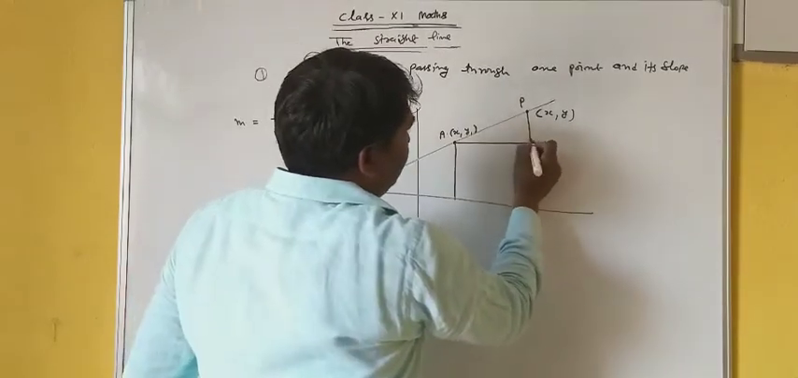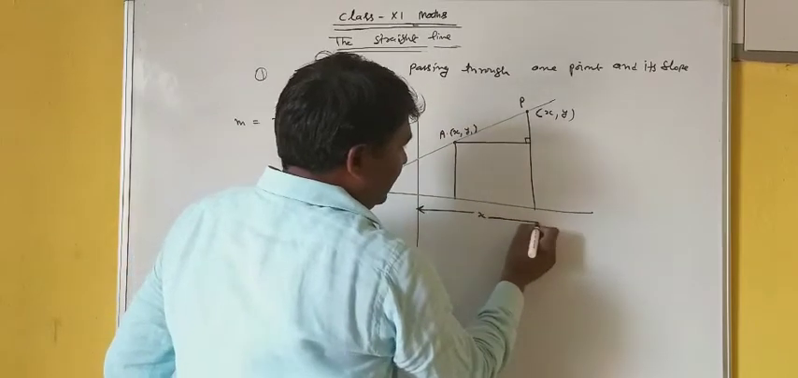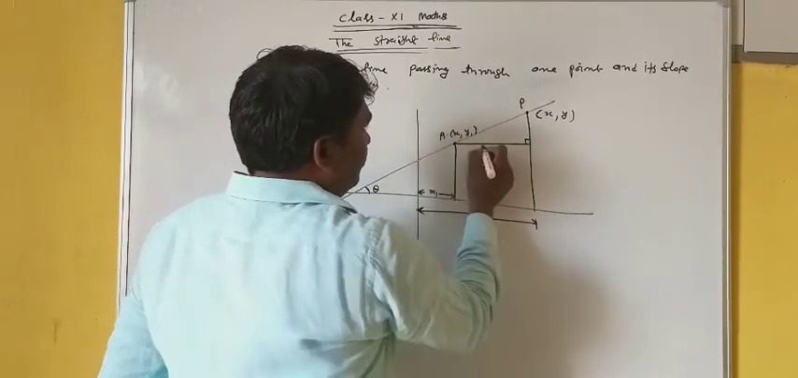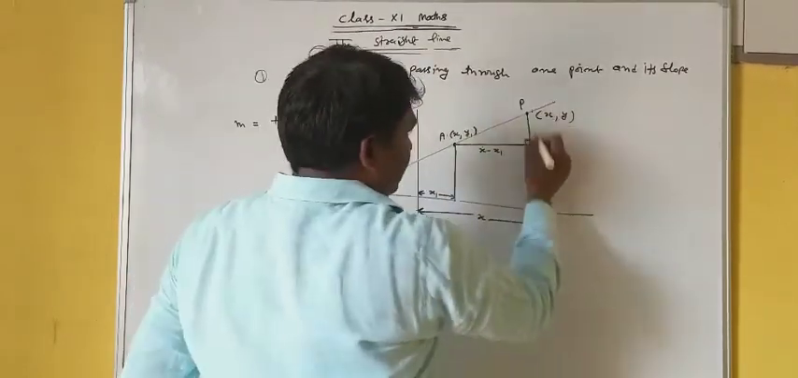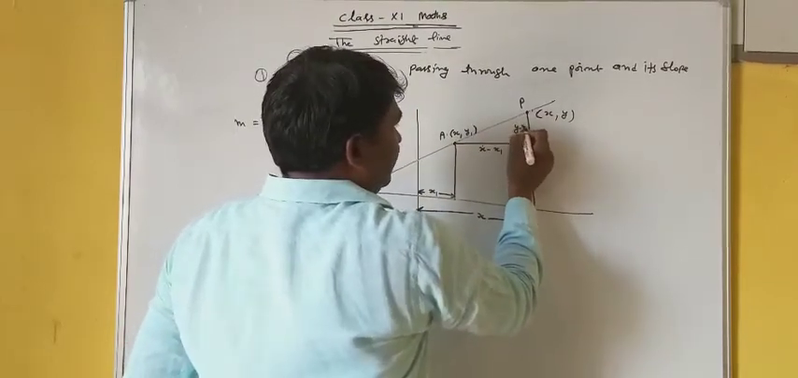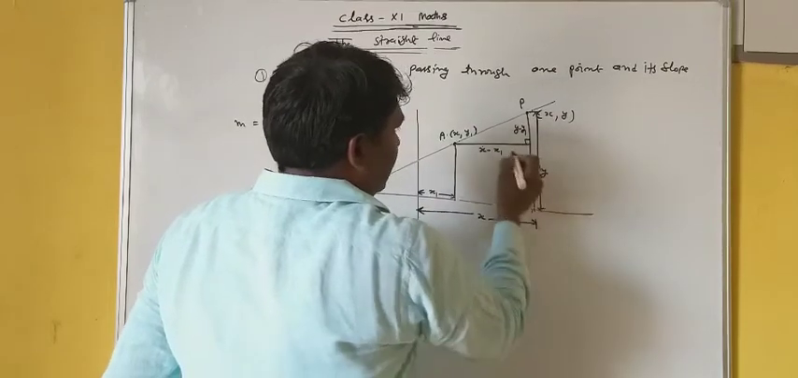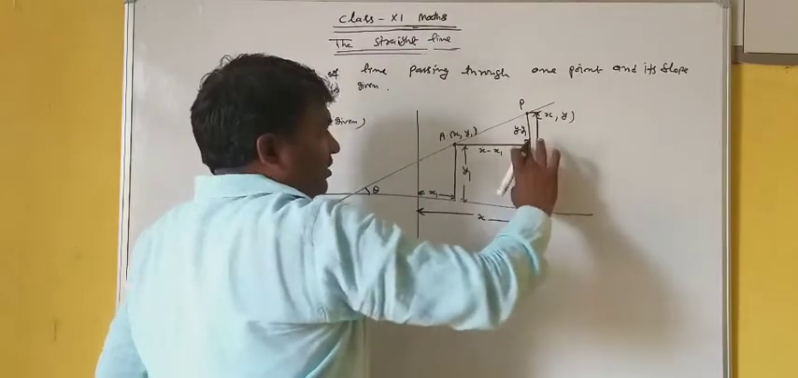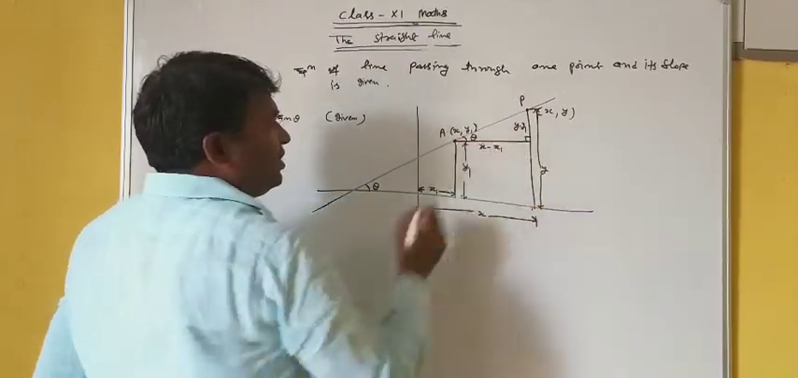If you draw a normal on it, by coordinate geometry, this is x from here to here, and this is x1. Therefore this is x minus x1. Similarly, this total is y and this is y1, therefore this is y minus y1, since the total is y and this much is y1. From here, this angle will also be theta.